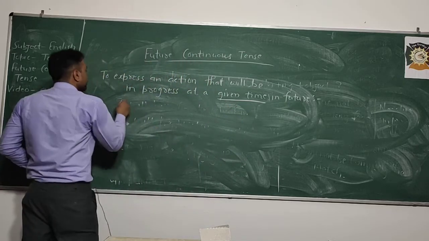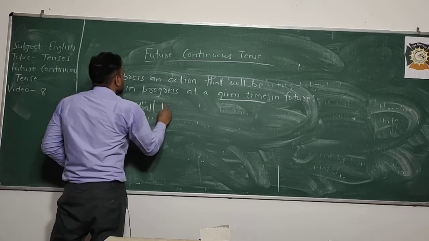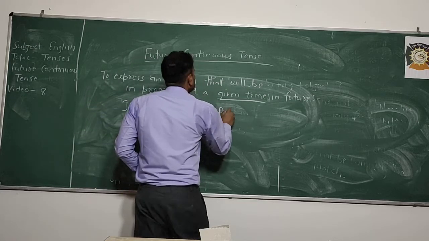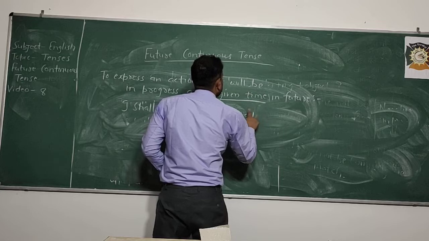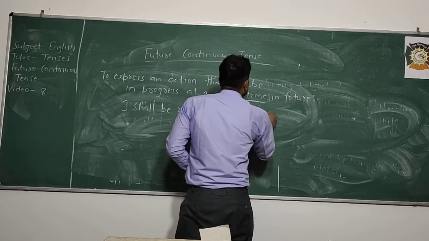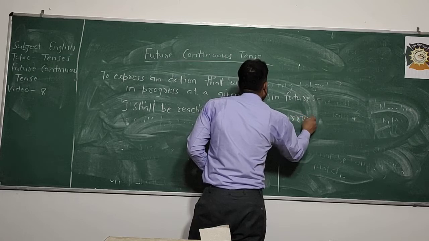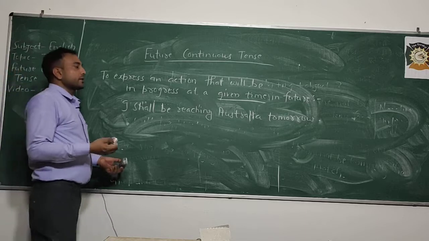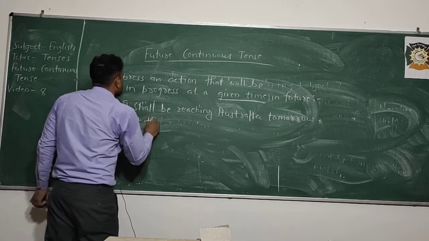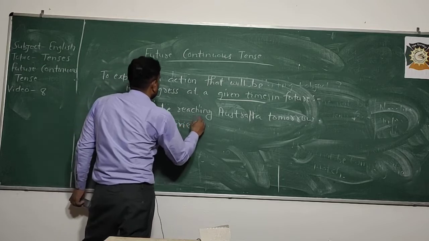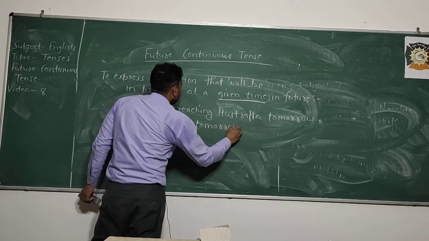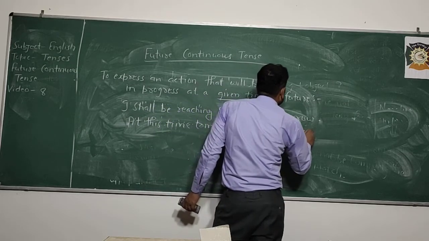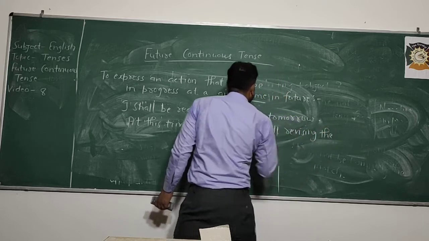I shall be reaching Australia tomorrow. At this time tomorrow, we will be revising the test.